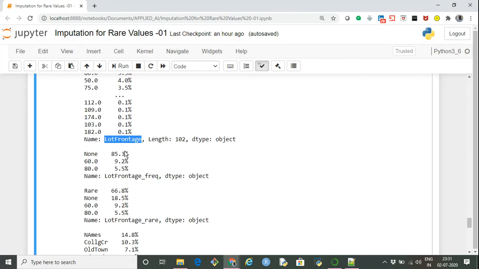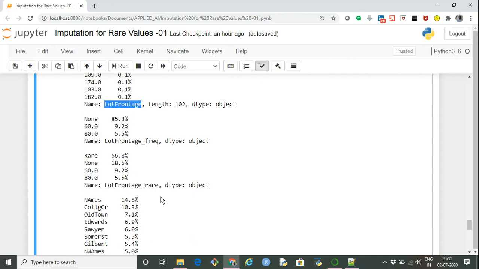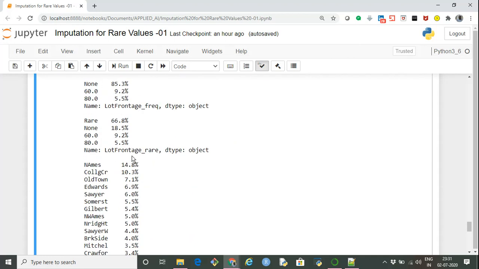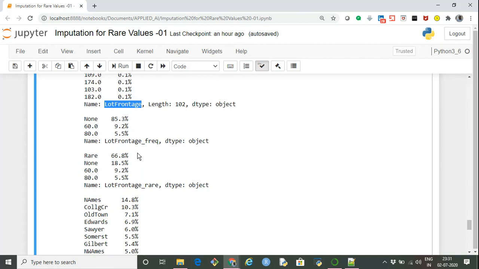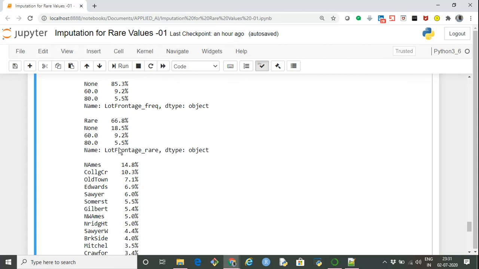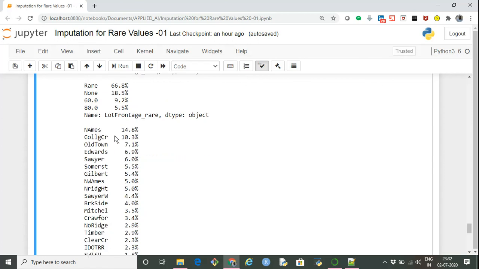After applying imputation, we got only three categories, and another category was created as rare, which was 66.8. All those categories which were below the threshold got accumulated, and a new category was formed as the rare category. So this is a better approach: create a new category as a rare category when there are a number of rare categories, and accumulate them together to form a new category.